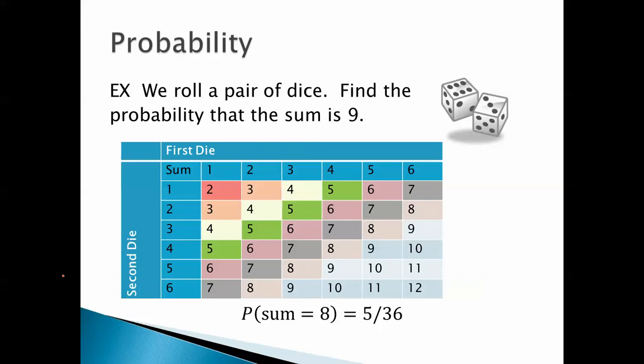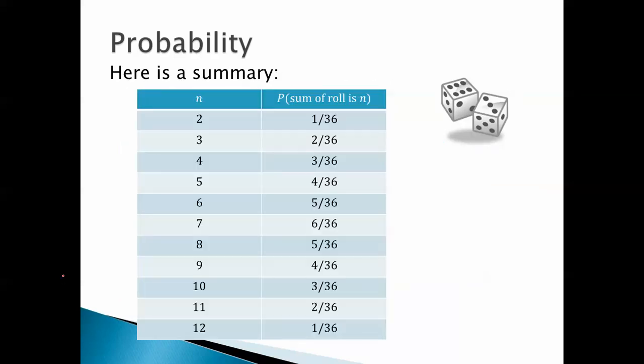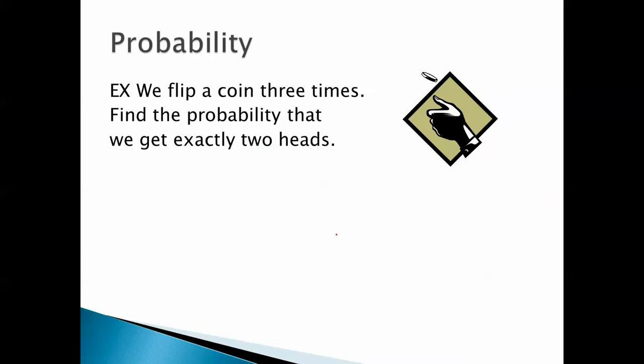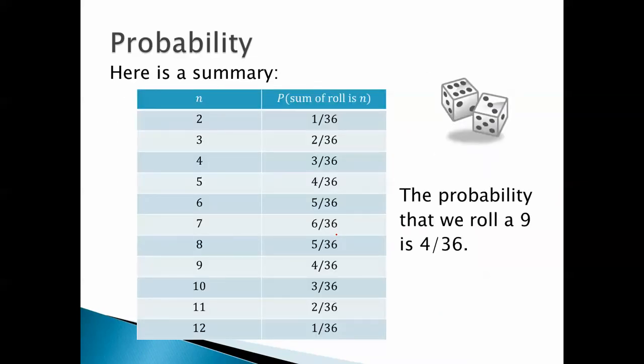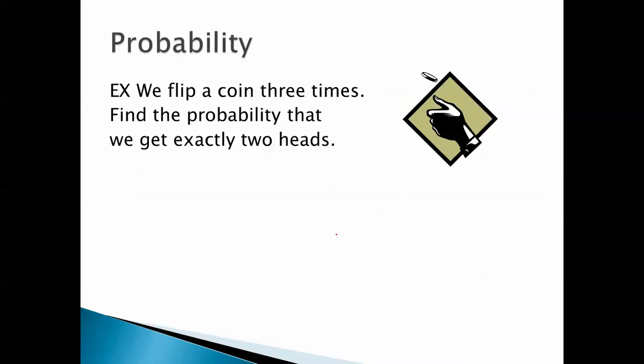Probability of rolling an 8 is 5 out of 36, a 9 is 4 out of 36, a 10 is 3 out of 36, an 11 is 2 out of 36, and the probability of a 12, boxcars, is 1 out of 36. So the probability that you roll a 9 would then be 4 out of 36. That's the probability that we roll a 9.